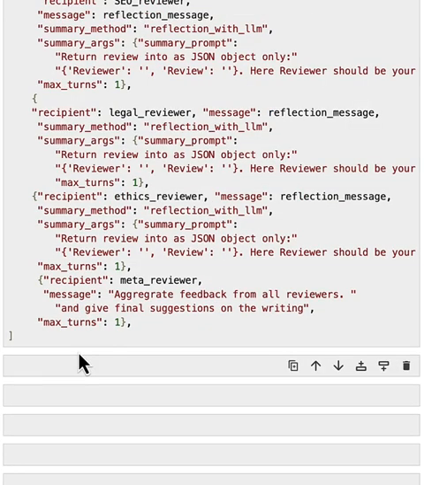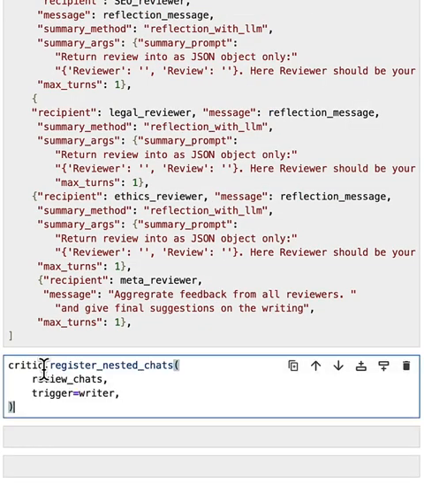Finally, we could register the review chat to the critic agent as a nested chat. And in this register nested chat function, we also set the trigger to be the writer. By doing so, whenever the critic agent receives a message from this writer agent, it will automatically route the message to this nested chat session for careful reflection. And after this registration step, we can now initiate the chat between the critic and the writer.